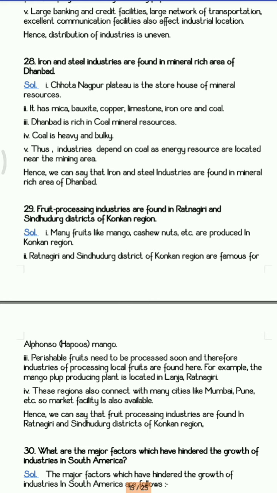Now basically for such type of industries, the raw material is very heavy, so it is very difficult to transport it from one place to another. So to save the cost of transportation of this heavy bulky material, the iron and mineral industries are always set up at the location of the minerals found.